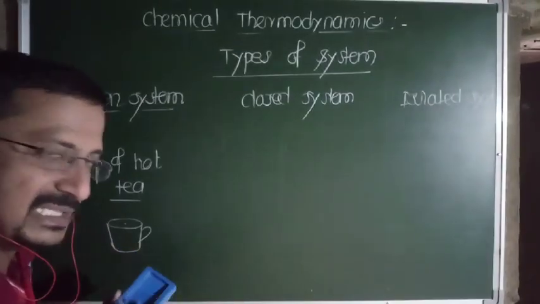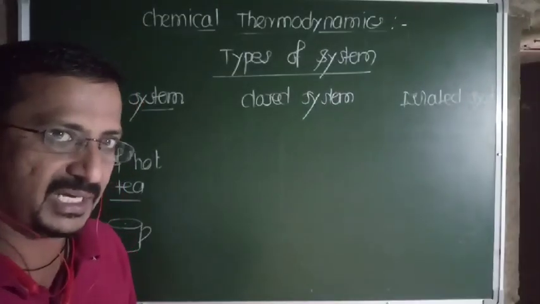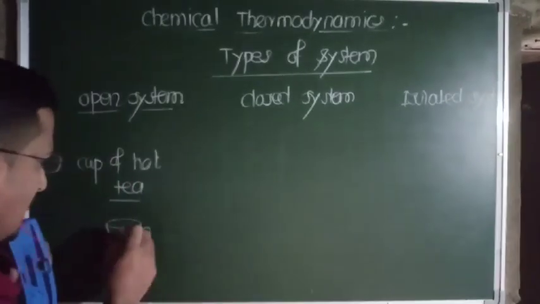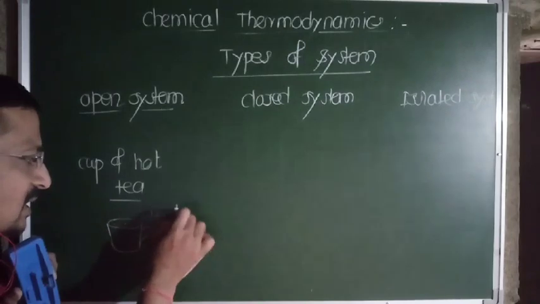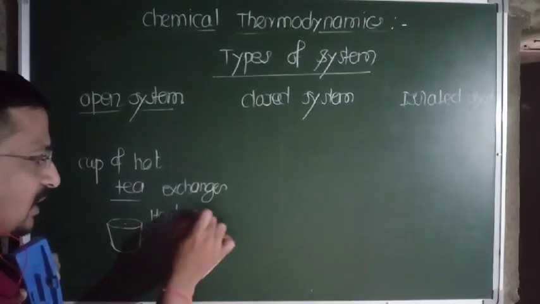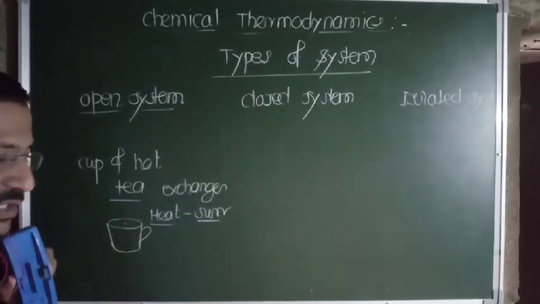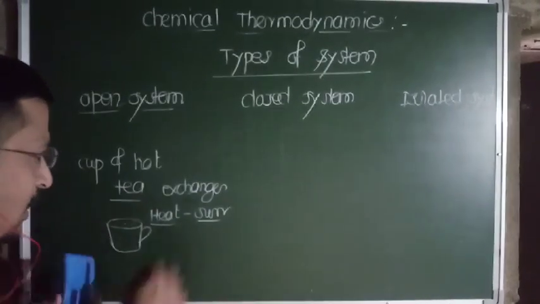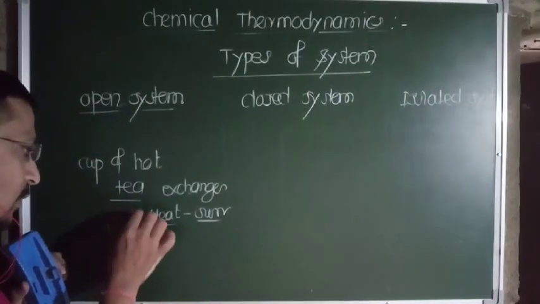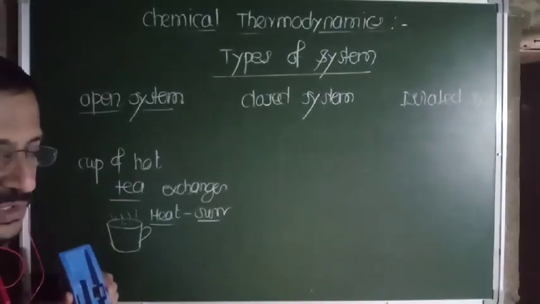Hot tea exchanges its heat with the surrounding, because the tea in the cup is the system and the other part is the surrounding. So first, it exchanges heat with the surrounding, and also during that exchange of heat, water vapors also go to the surrounding.